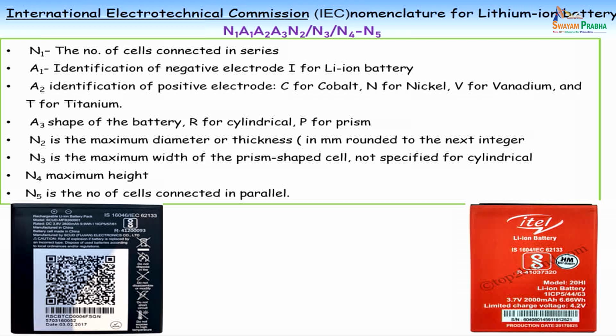A3 is the shape, it can be either cylindrical or prism. N2 is the diameter or thickness, and N3 is the maximum width of the prism shape cell. It's not required for the cylindrical. Prism is actually the pouch cell type of batteries. N4 is the maximum height. N5 is the number connected in series. Okay, tell me then, this one: 1ICP 5/44/63. You can tell.